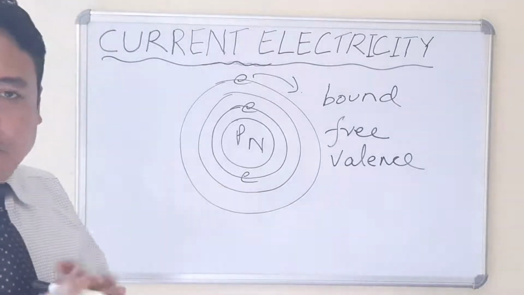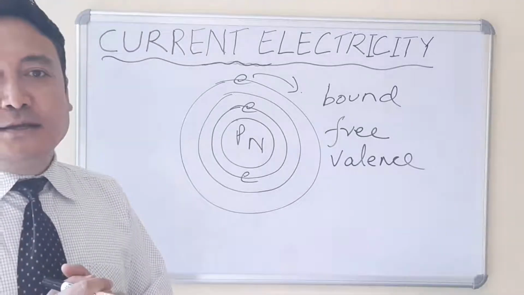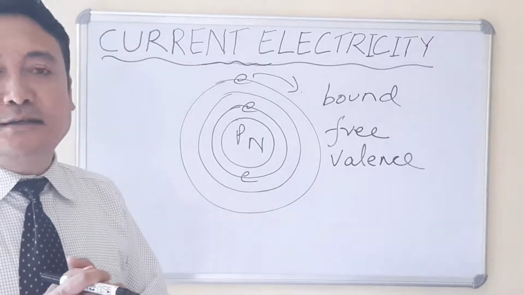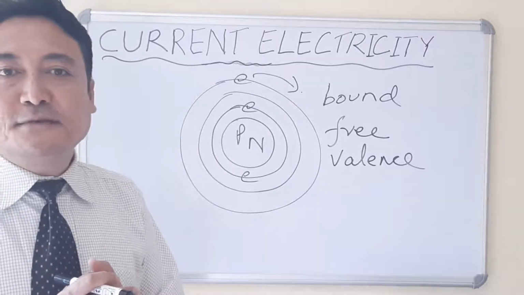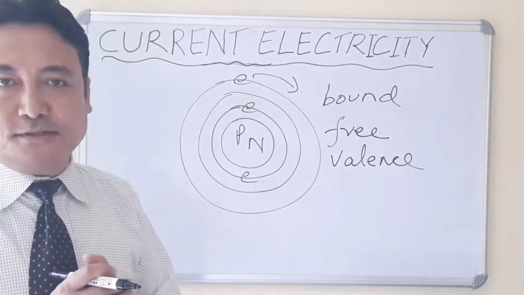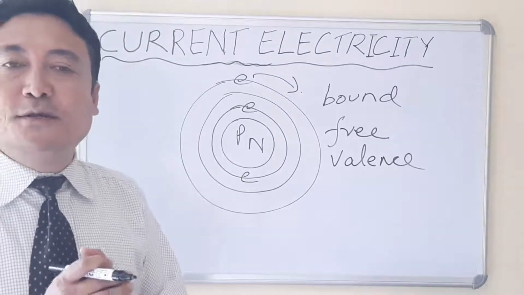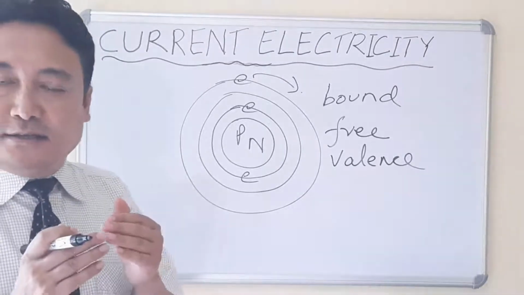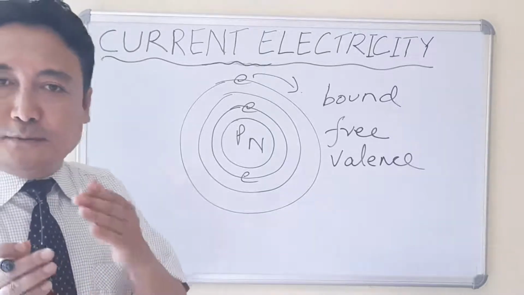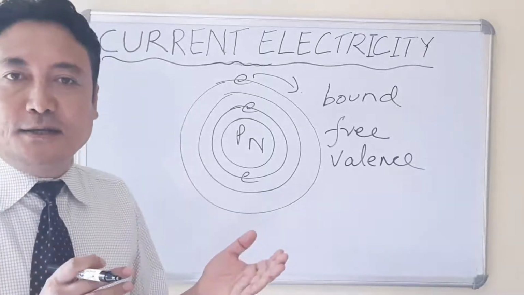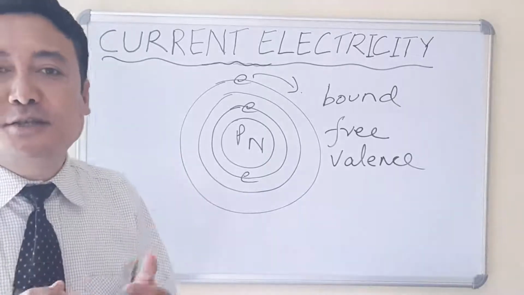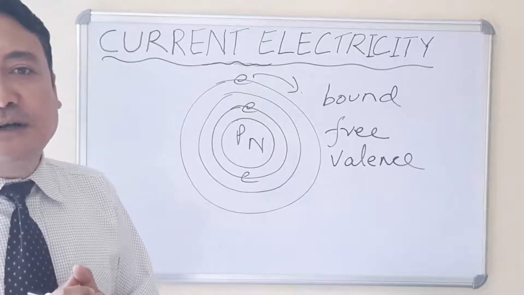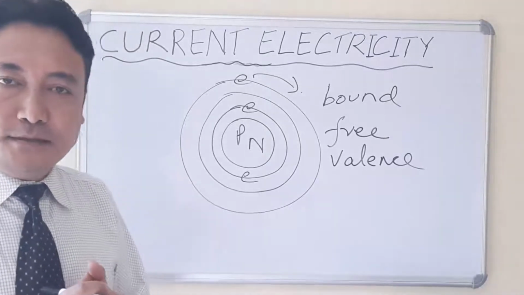So therefore, when we consider this valence electron, the conducting materials, all the conductors, all the metals, they have plenty of valence electrons. And these valence electrons will move from one end of the conductor towards the other end. And this flow of electrons from one terminal of the conductor towards the other terminal in a definite direction will constitute electric current. So we can say that electric current is the flow of electrons in a definite direction.